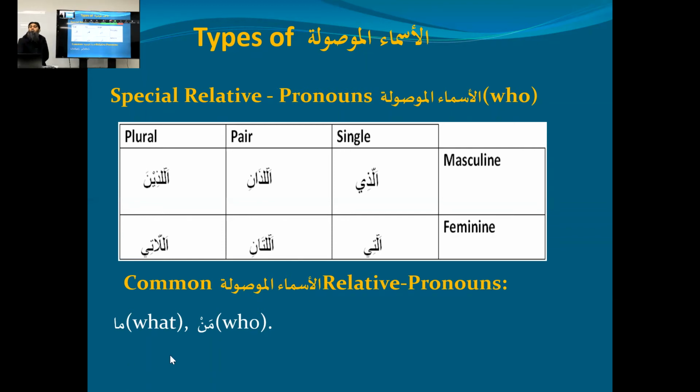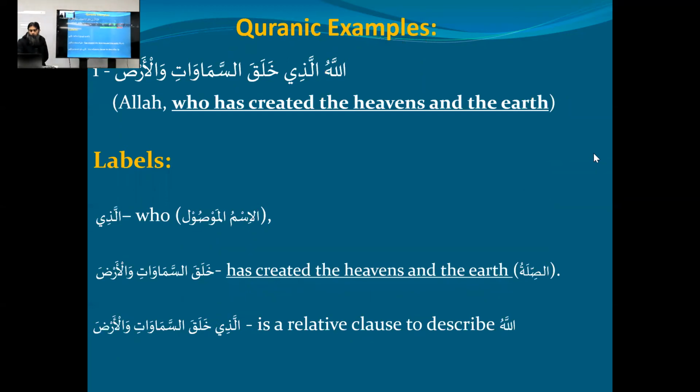So ma and man are called common ism mausool, and Allazi, Allazani are the specific ones, makhsus. Is that clear? Now let's look at how it is working in the text of the Quran.